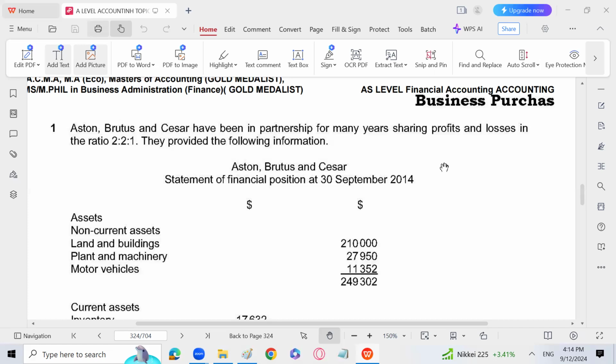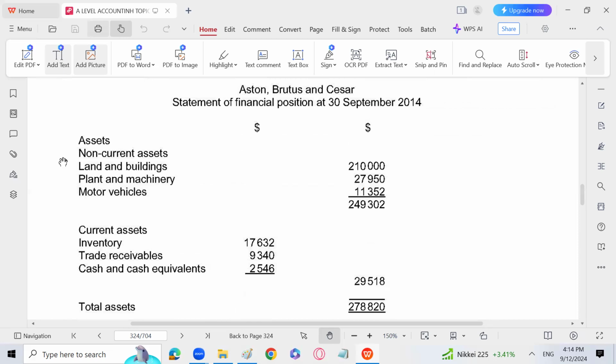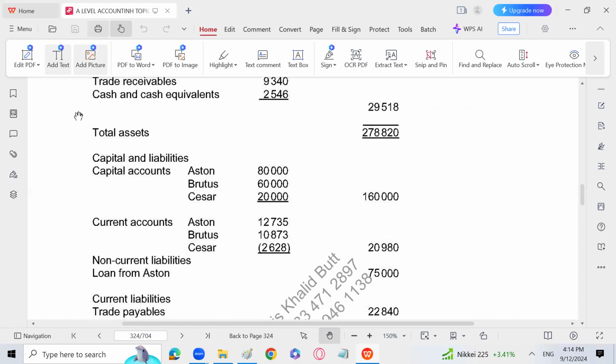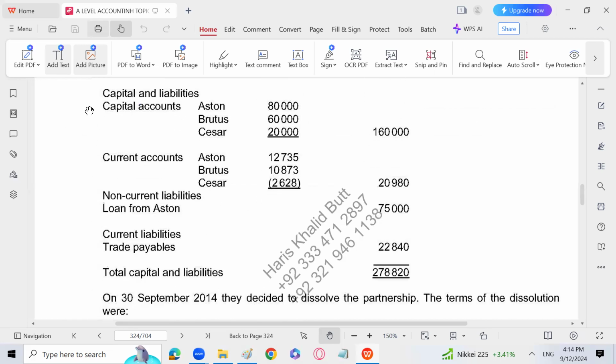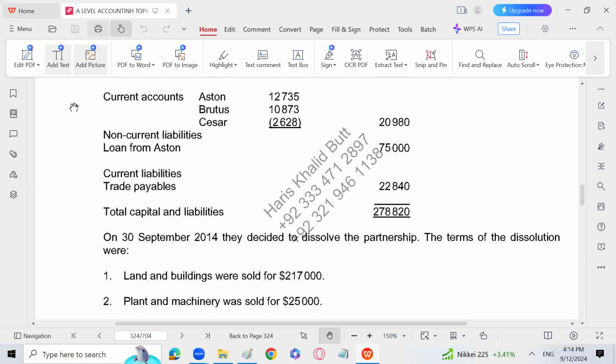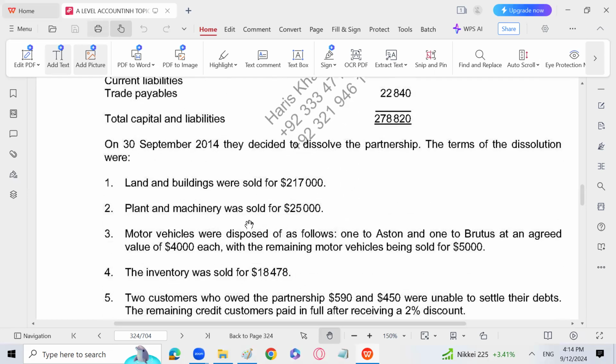सबसे पहले हम क्या करते हैं कि all assets and liabilities will be transferred to realization account at their book value, मतलब balance sheet value. Then even third party liability will be transferred to realization account. If a partner has given a loan, which is written over here, loan from Aston, that will not be transferred to realization account. Then the assets are sold, and whatever amount we are receiving, that will be written.